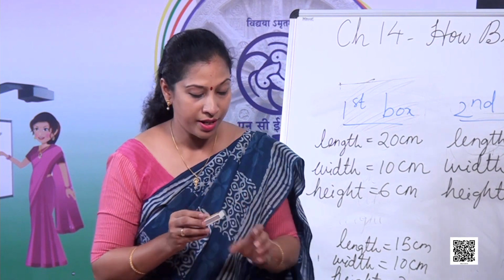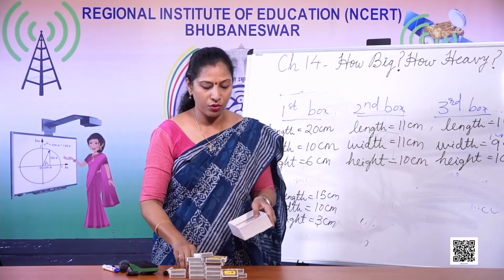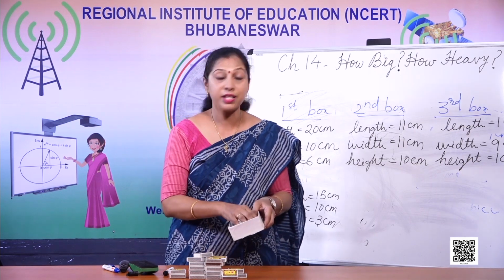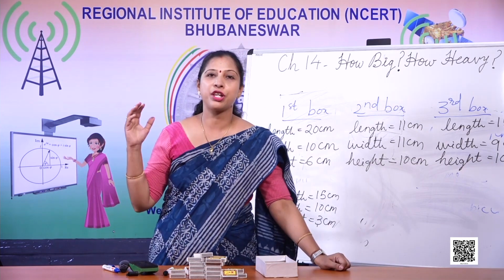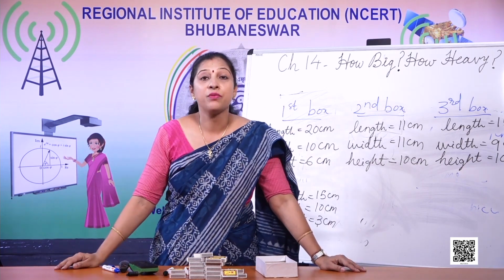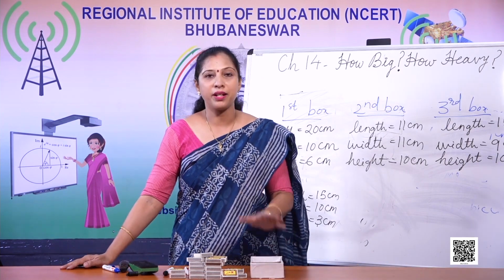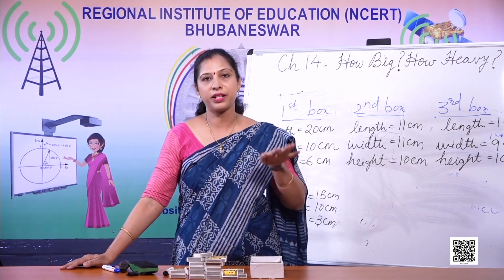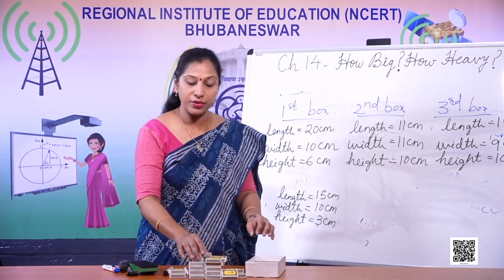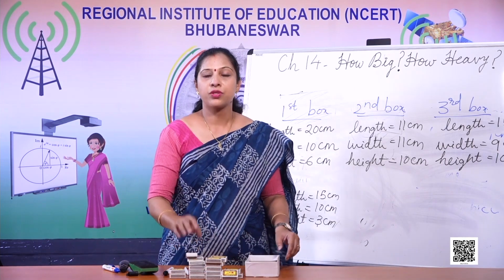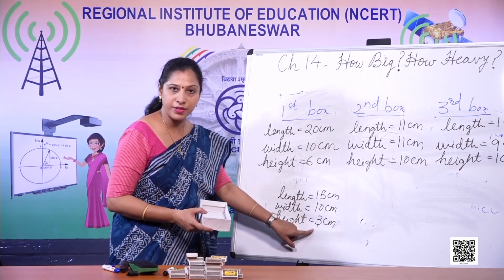So if I pack 1, 2, 3, should I do like this? No, I will just find out by calculation. It's a magic, so that is why we have to find out by calculation without just packing it. I will straight away tell how many boxes I can pack inside this without doing any packing. So this is 15 centimeter, 10 centimeter, 3 centimeter.